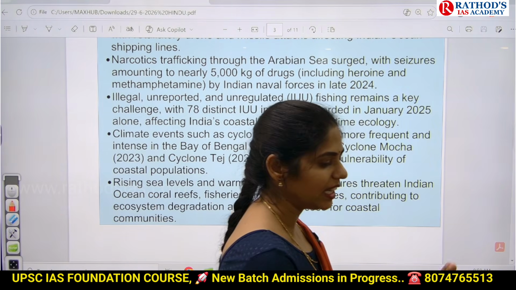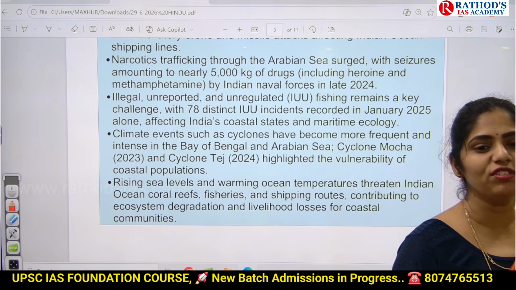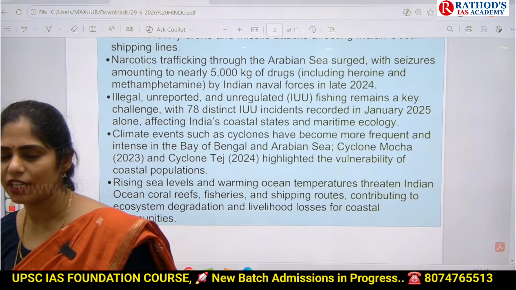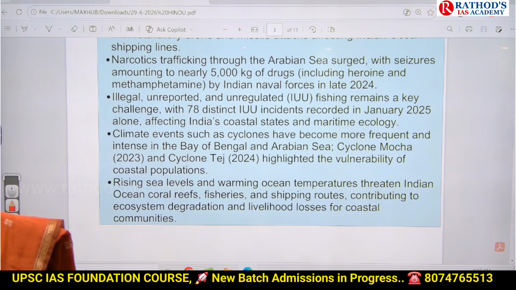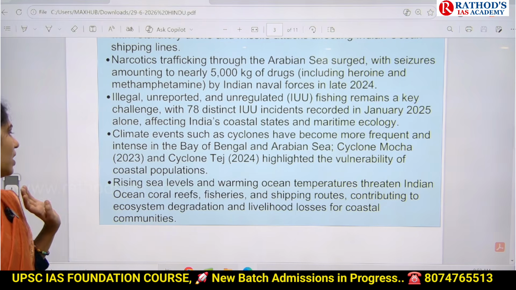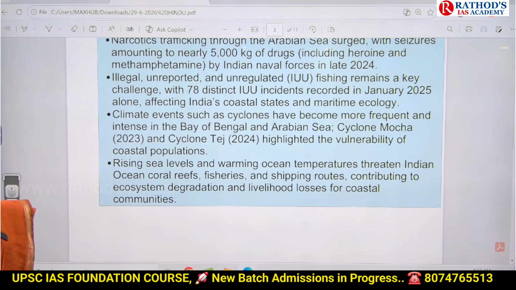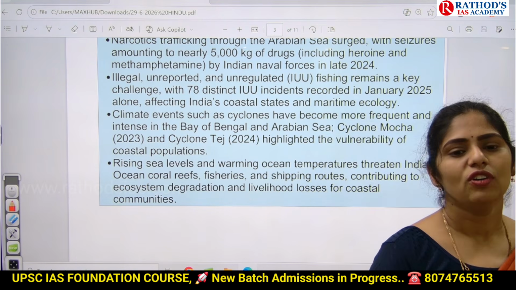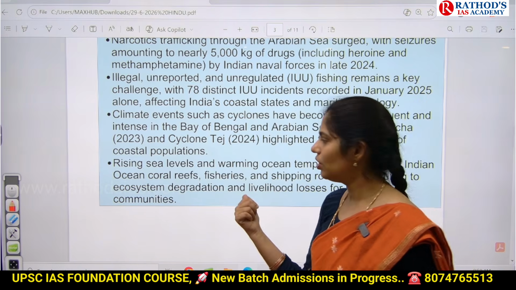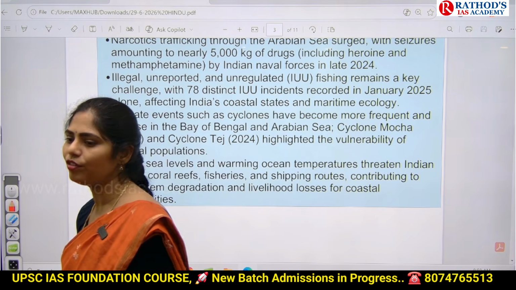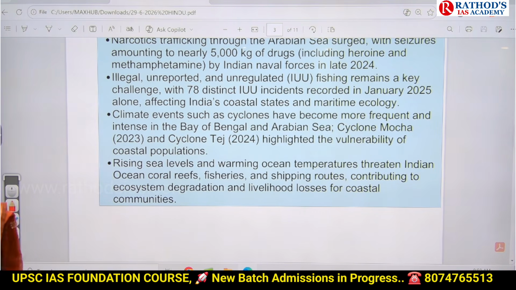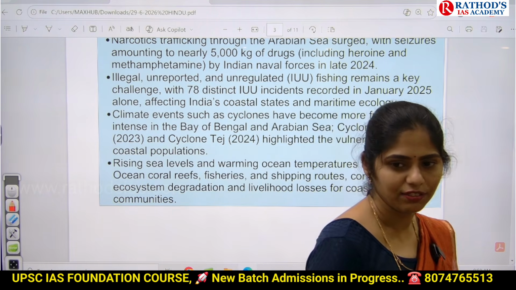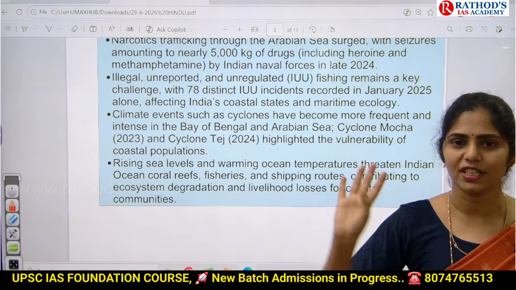Normally every year in the Arabian Sea and Bay of Bengal, at least 5 to 6 cyclones will be formed. And this will be affecting the coast, either east coast or west coast of our country. So that is also one important problem. And because of climate change, melting of glaciers is happening at a very fast rate. So because of this, there is increased water level in rivers. Sea level rising and warming of ocean also have an impact on the entire coastal region. That may also lead to coastal erosion, everything. So these are the challenges we are facing in this Indian Ocean region.